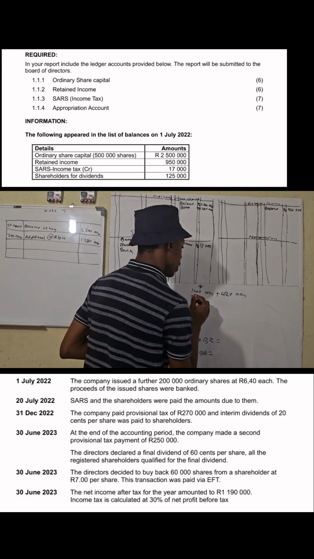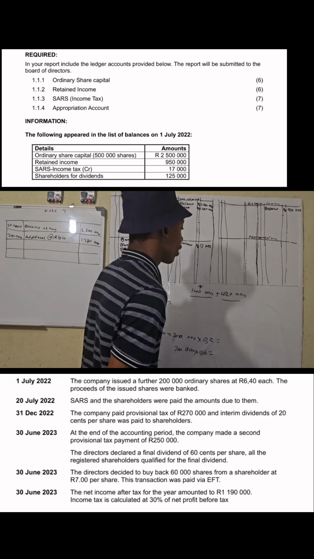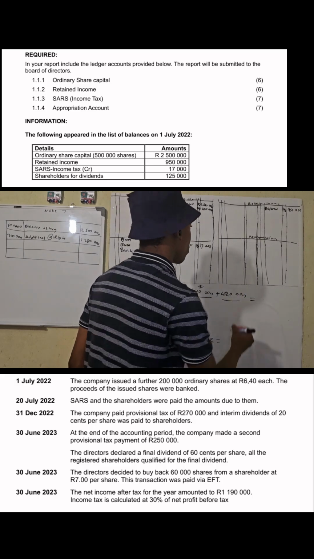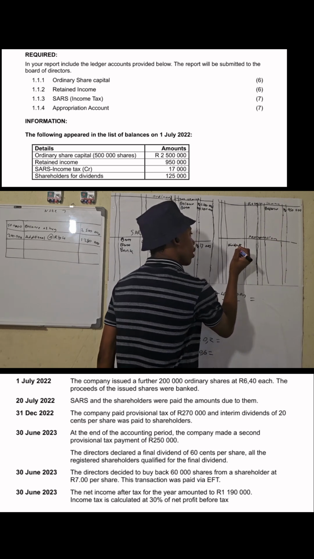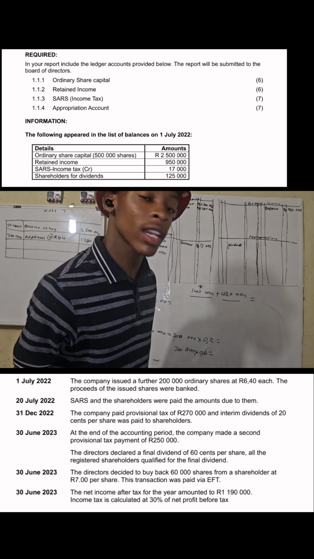420,000. It is my interim. It is my final. Ke batlakantsha. Ke batlisamo. As my dividends. Lena le kanetsela ngwala ka ordinary share dividends.